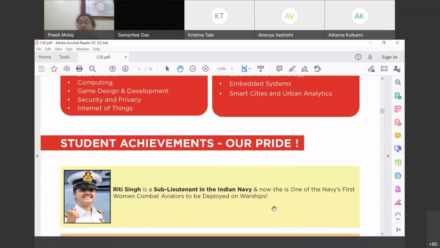Let's see how our students have achieved laurels in this world. So she is our beloved student. Of course, all our students are beloved, but Riti Singh is now a sub-lieutenant in the Indian Navy. After completing her engineering in our department, she went ahead, completed all the requirements, and she is a sub-lieutenant in the Indian Navy. Isn't it definitely a proud moment for all of us?